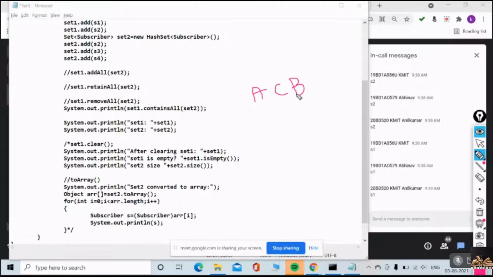What are all the elements we have in set 1? S1 and S2. In set 2 we have S2, S3, S4. So is set 1 a subset of set 2? No, right? Yes or no? So what is it going to print? The containsAll method returns boolean. So what is the result of that? False. Very good. It's false.